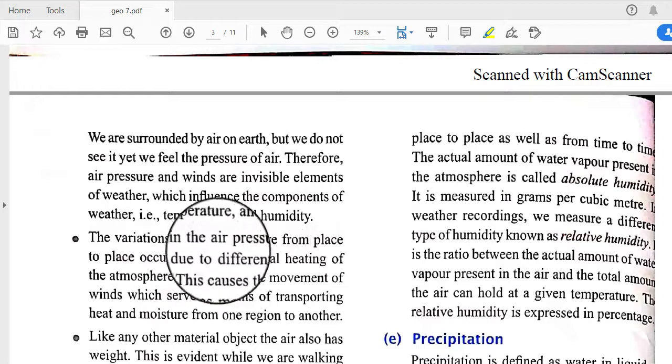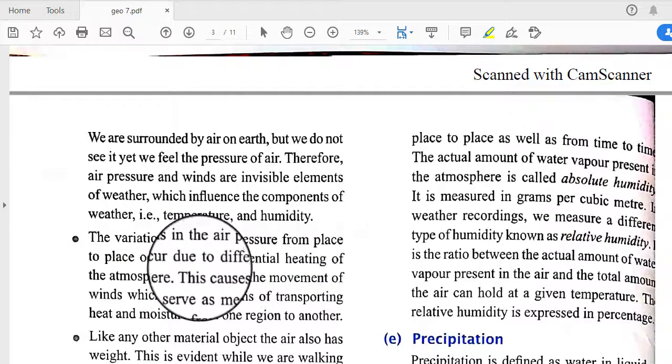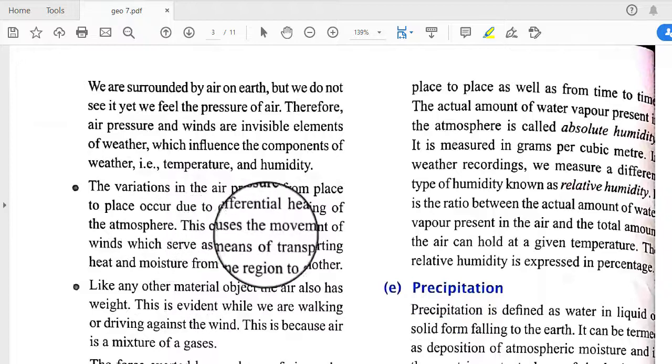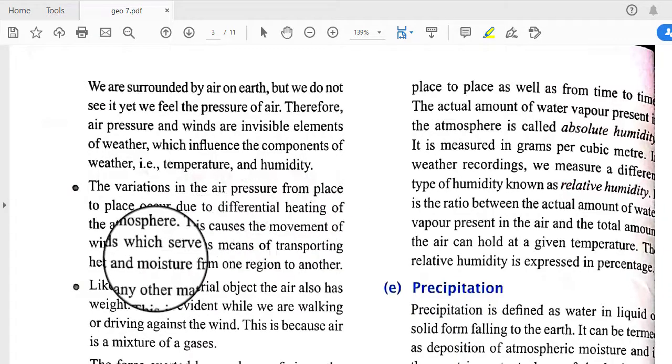The variation in the air pressure from place to place occurs due to differential heating of the atmosphere, and this causes the movement of winds, and the pressure is also regulated by the temperature of the place. The winds serve as a means of transporting heat and moisture from one region to another, because with the temperature variation, somewhere high pressure is situated, somewhere low pressure is situated, and due to this difference from high pressure to low pressure, the wind blows from one place to another place.